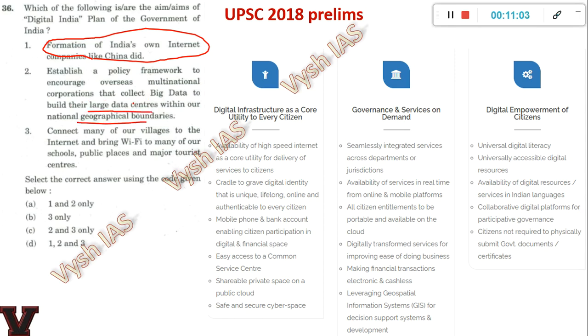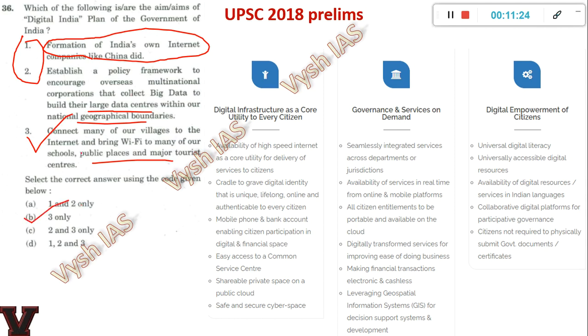So these are all sounding good and it is what we need, but these two are not listed in the Digital India thing which came in 2015. These are not there in the visions. Okay, so these two are just made up things. And the third one, connect many of our villages to the internet and bring Wi-Fi to many of our schools, public places and so on. So Digital India means this only, providing internet connection to everyone. So 3 only is the right answer.